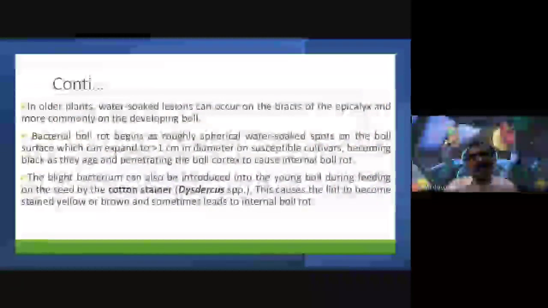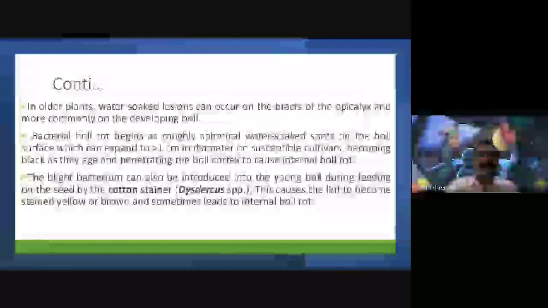Am I right? So in older plants, water-soaked lesions can occur on the bracts of the epicalyx and more commonly on the developing bolls. My dear friends, remember, see here. These are the calyx. I hope you know the terms calyx and epicalyx.